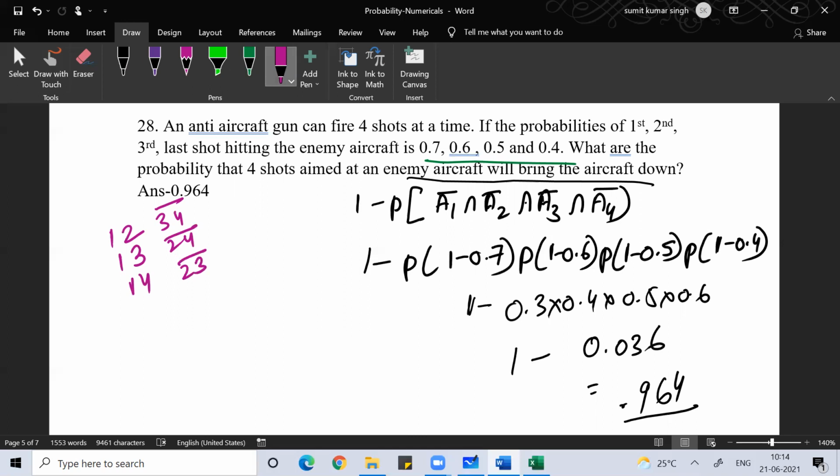Then it can be 2, 3 hitting, with 1, 4 not hitting; 2, 4 hitting, with 1, 3 not hitting; and 3, 4 hitting, with 1, 2 not hitting. So you will see here you have 6 scenarios, and then you work on each individual scenario. You know the probability of hitting and the probability of not hitting. Clear, everyone? You all are understanding.